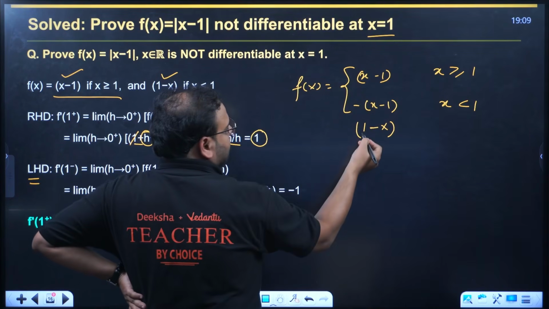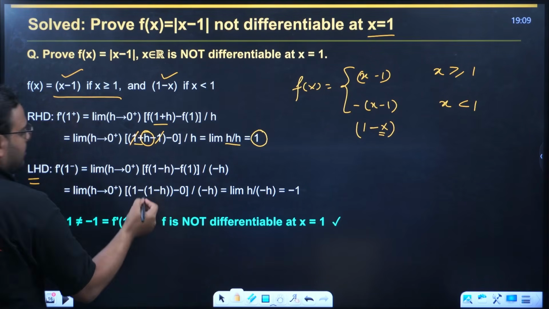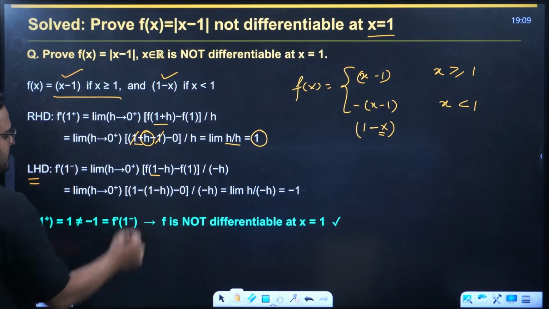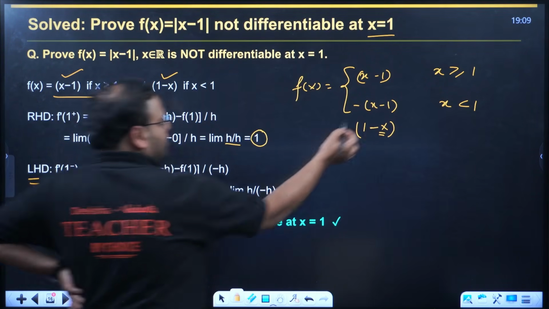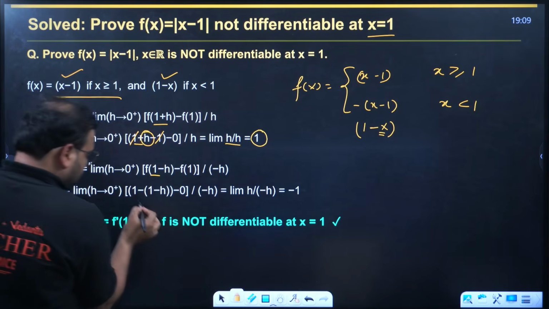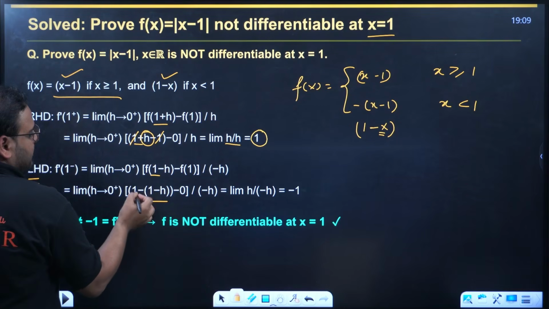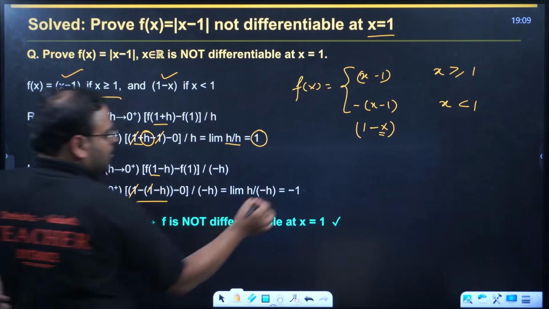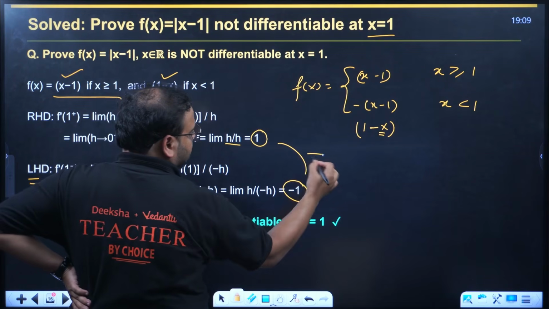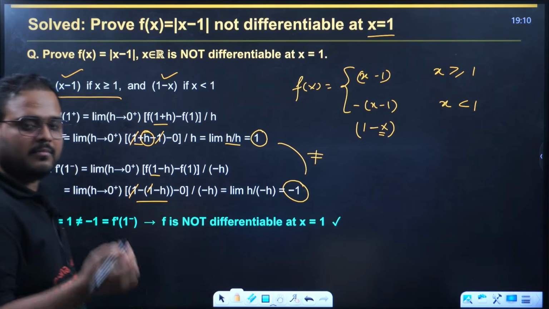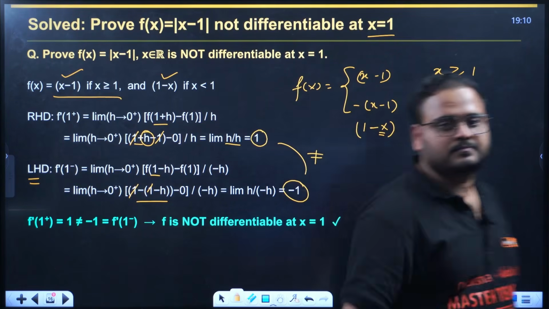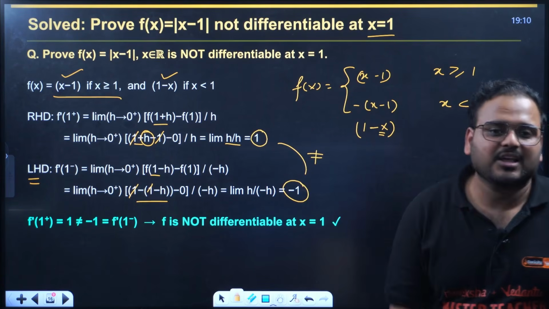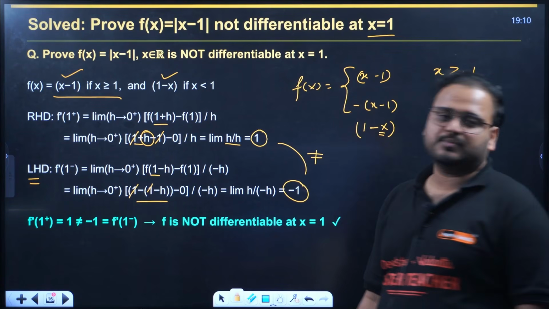Answer is 1. Same way, for the left hand derivative, you'll have what? Replace x with 1 minus h in this case. So right here, f of 1 minus h minus f of 1, and f of 1 is 0 only. Check here: 1 minus 1 minus h. Expand, 1 and 1 will cancel, you'll have plus h by minus h. What is the answer? Minus 1. Are they equal? Not equal. So your right hand derivative is 1, left hand derivative is minus 1. Are they equal? Not equal. Hence it is not differentiable.